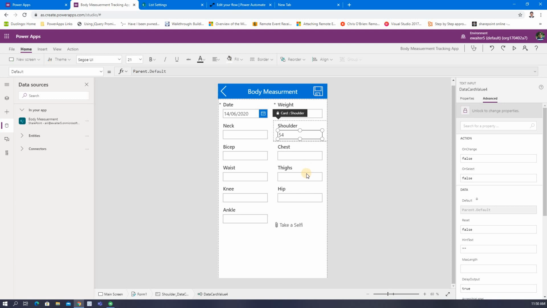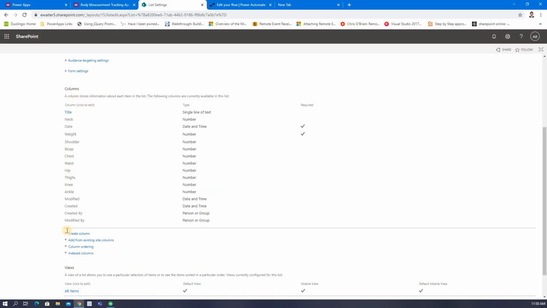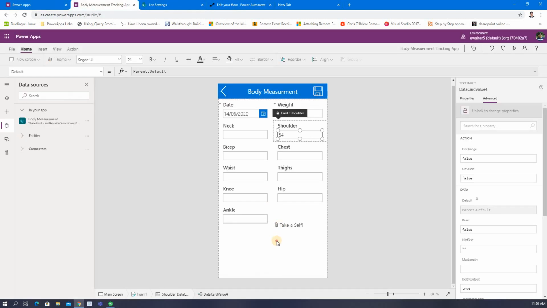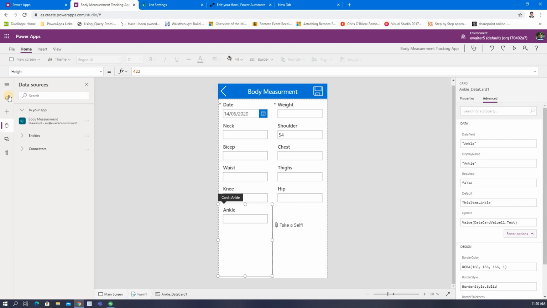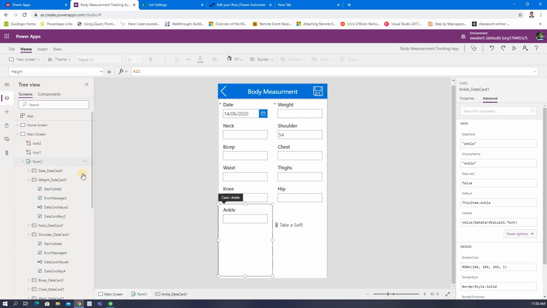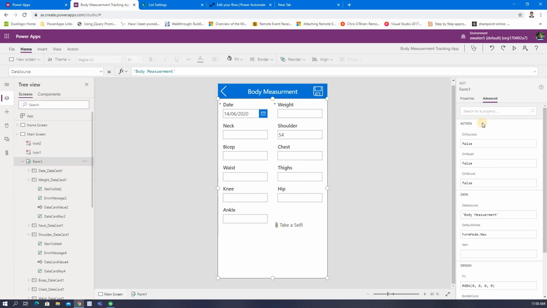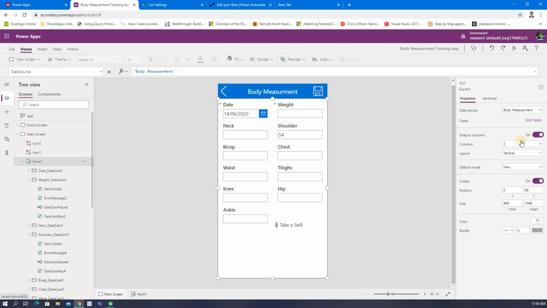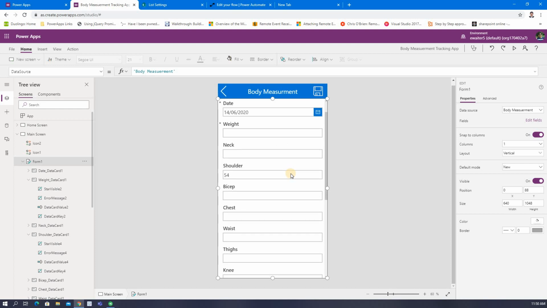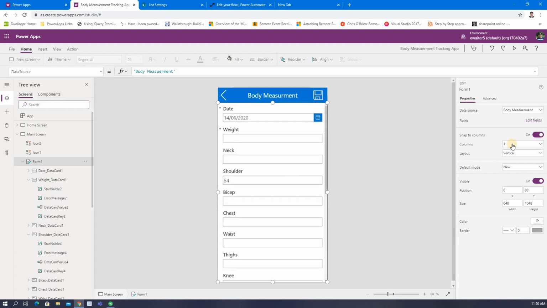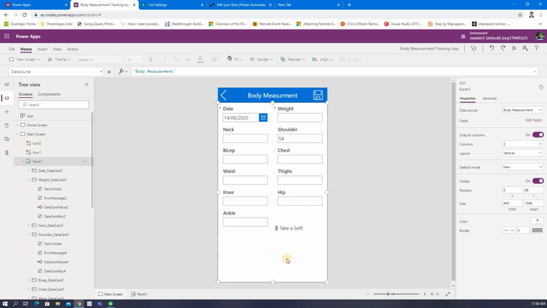This is one of the things I just wanted to tell you. The SharePoint list schema is very generic, there is nothing much. In my previous videos, I showed you how to create this kind of thing. The only thing is that I made two columns. You can put one column also, but it would be very lengthy, so I made it two columns.